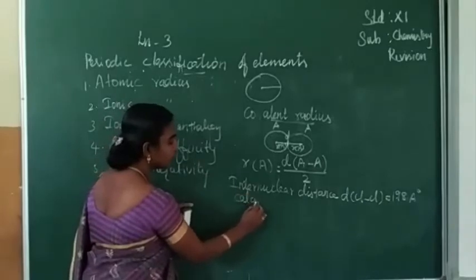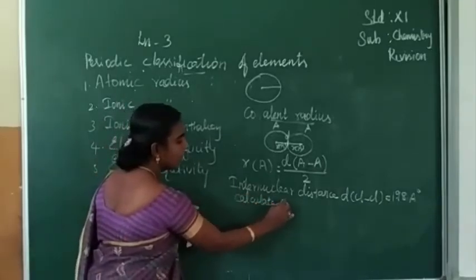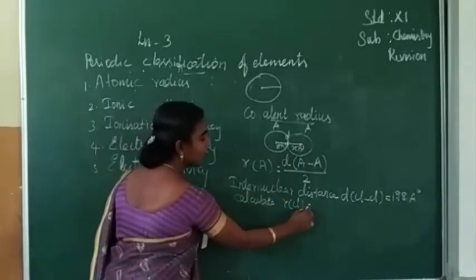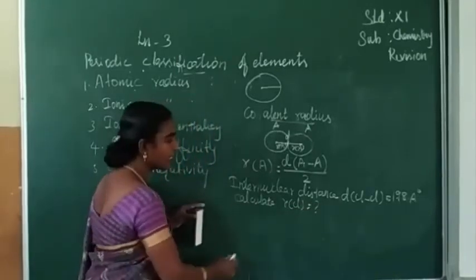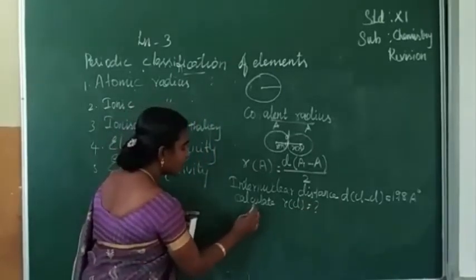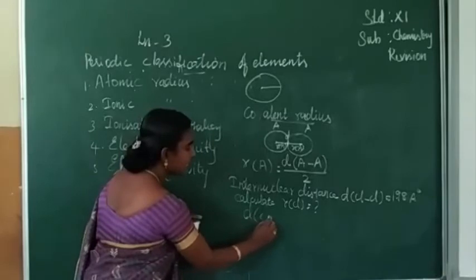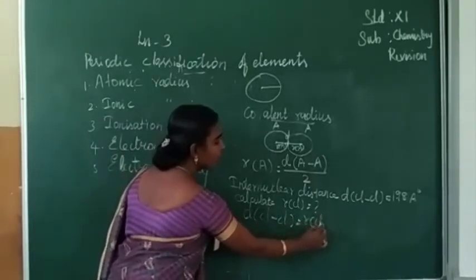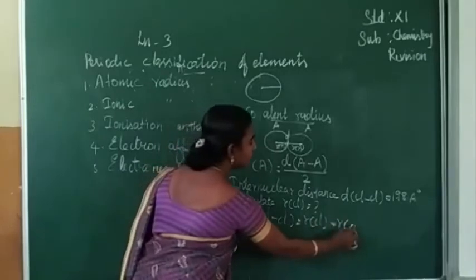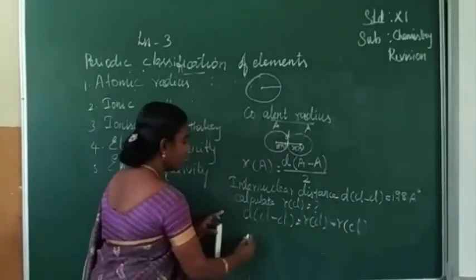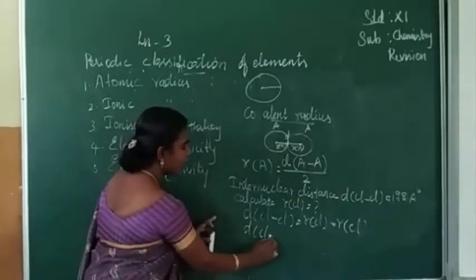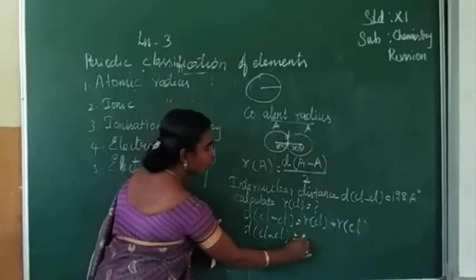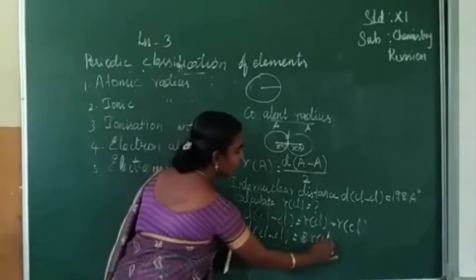How can we calculate? DClCl is equal to the radius of one chlorine atom plus the radius of the next chlorine atom, so DClCl is equal to 2 rCl.